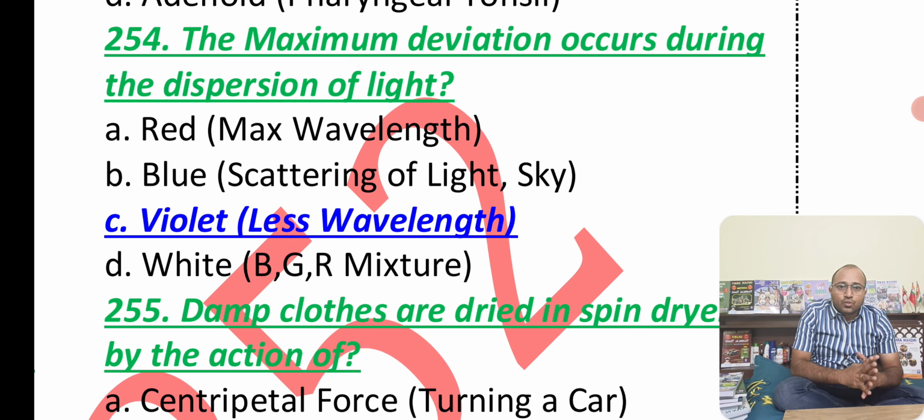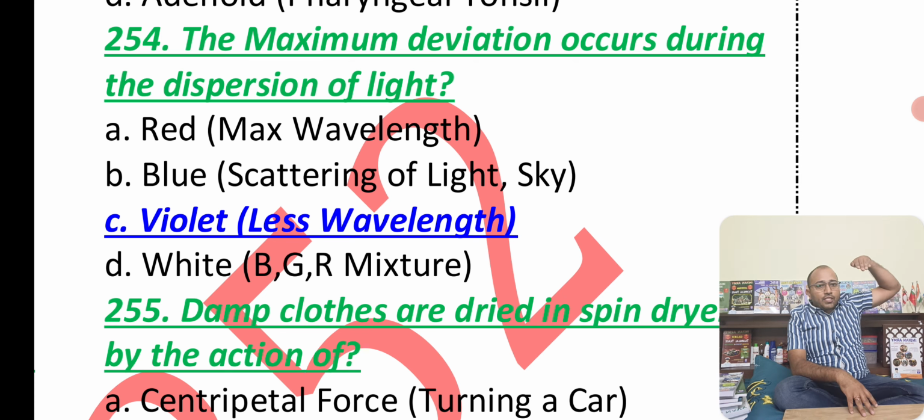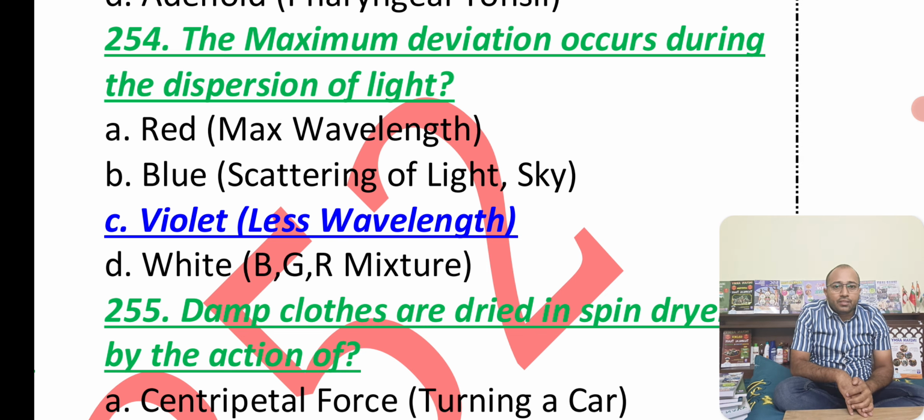Maximum deviation means maximum bending. The more it bends, the lesser the wavelength, and it cannot go farther. That is the reason the least deviation or dispersion is seen in red. That is why red light is used in traffic areas.